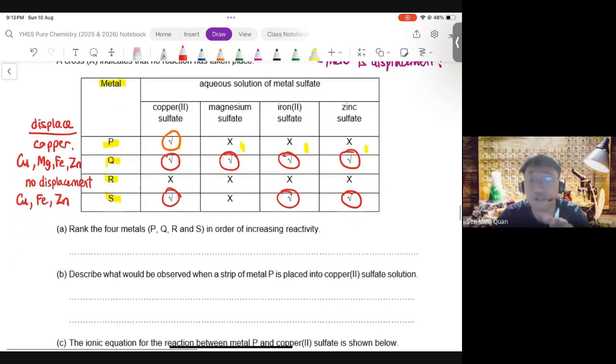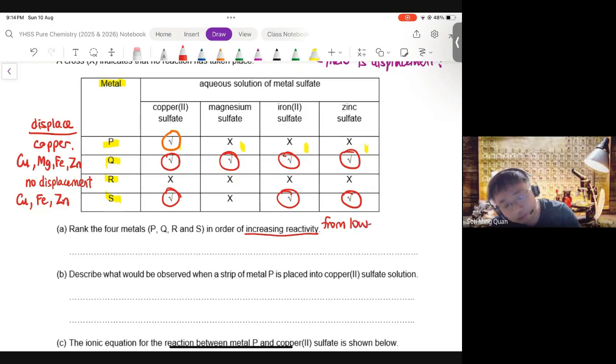How can we rank these four metals in order of increasing reactivity? Increasing means from lowest to highest. This is the meaning of the word increasing.